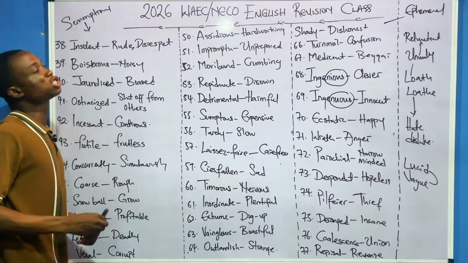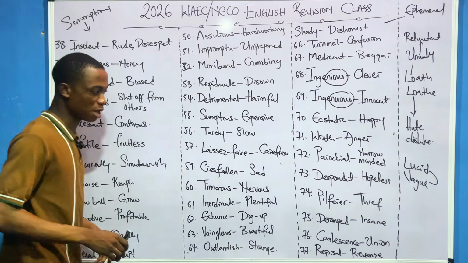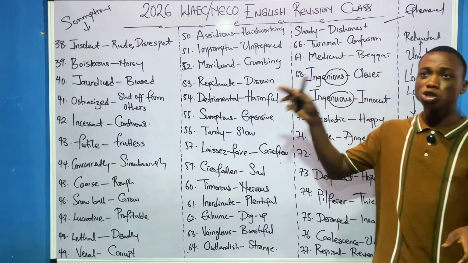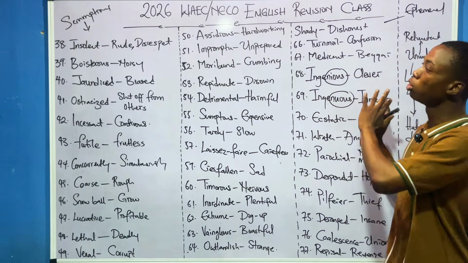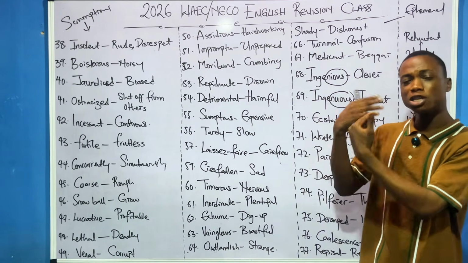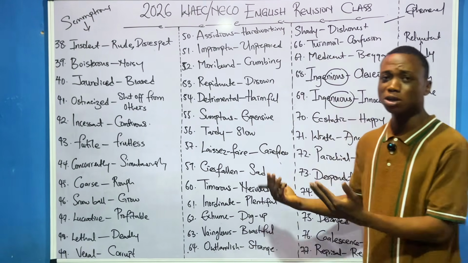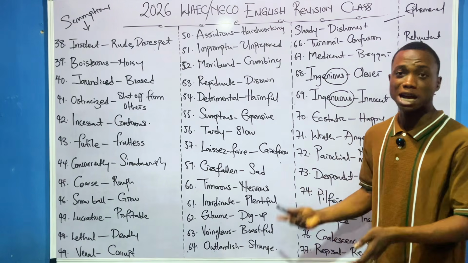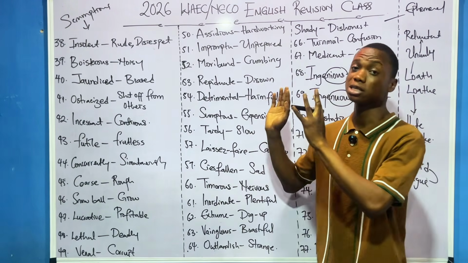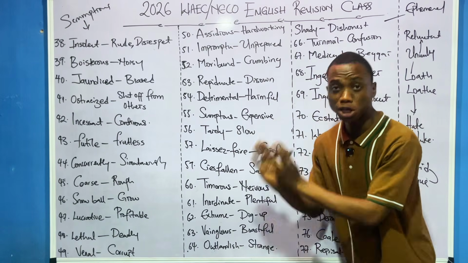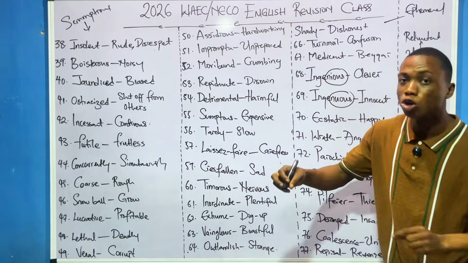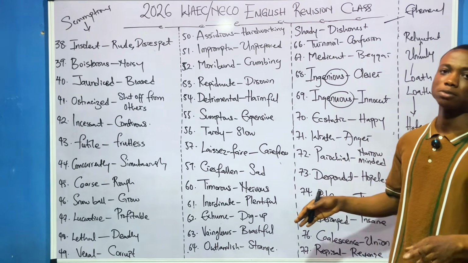So these are the commonly asked synonym questions that you will see on the day of your exam. Like I said, for antonyms, it's the same thing. If you don't know the synonym, you don't know the antonym. So now that you already know the synonyms of the words, if they ask you the antonyms, you easily know it. In fact, synonym and antonym questions are not hard, because now you already know the commonly asked synonyms and their meaning. So even the way they put it in the sentence, you know it easily.